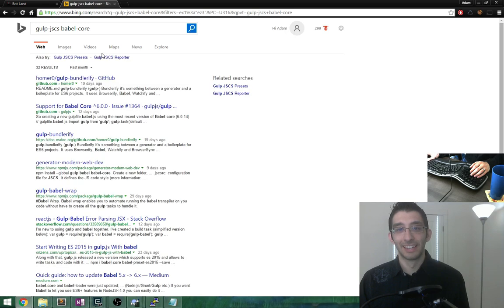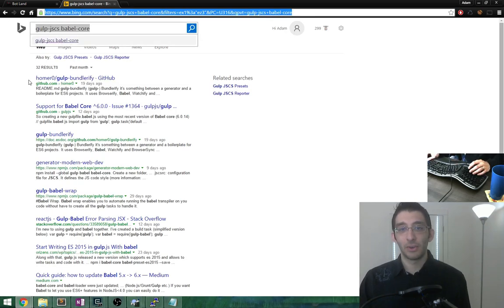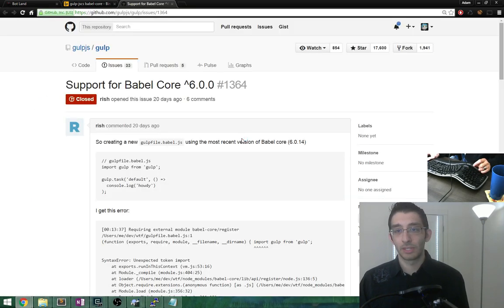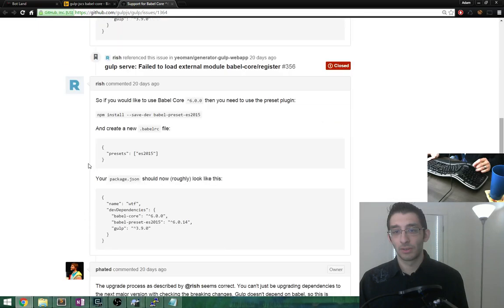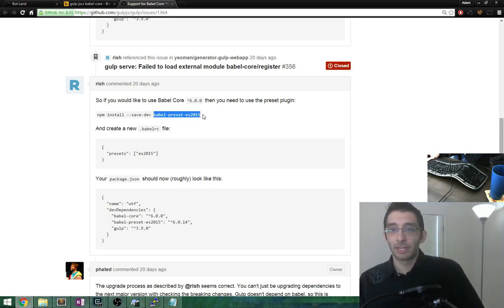Alright. Huh. Oh, support for Babel core 6.0.0. What is this? If you'd like to use Babel core 6.0.0, you need to use the preset plugin, Babel preset, and then create a Babel RC file.